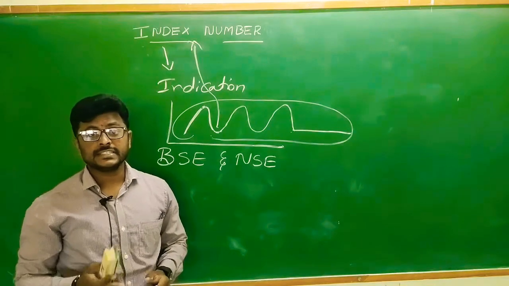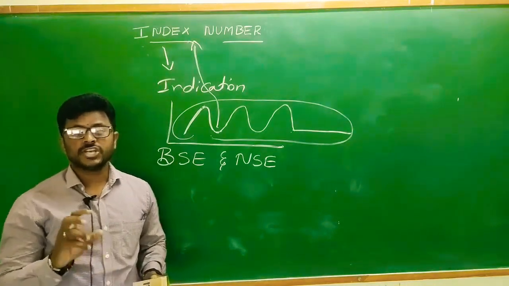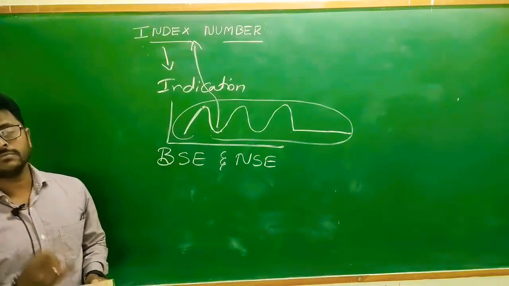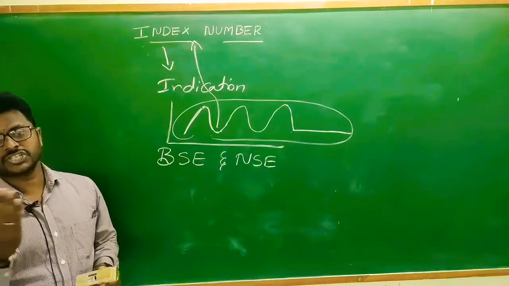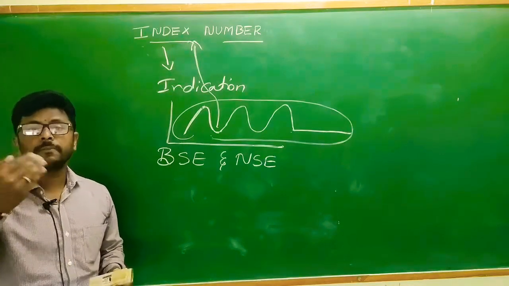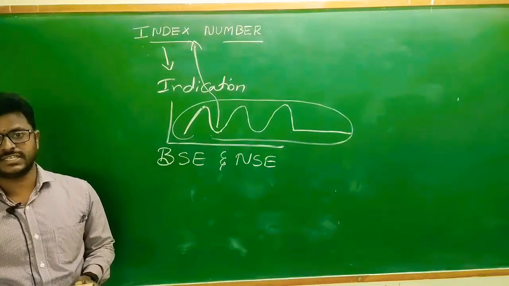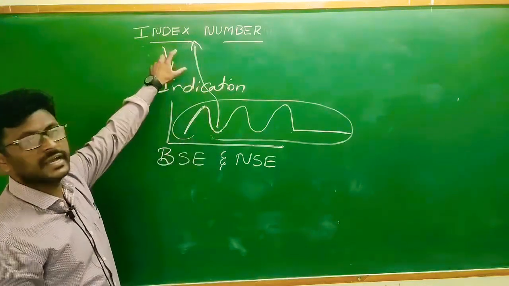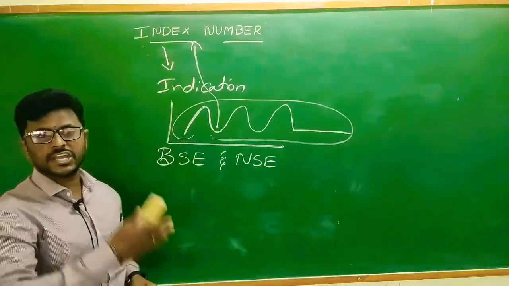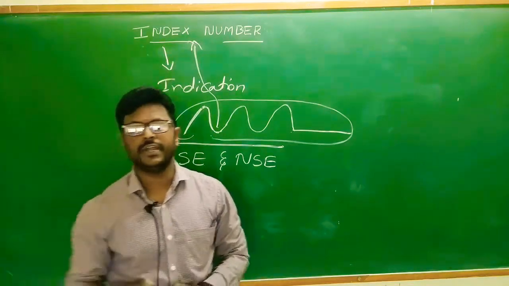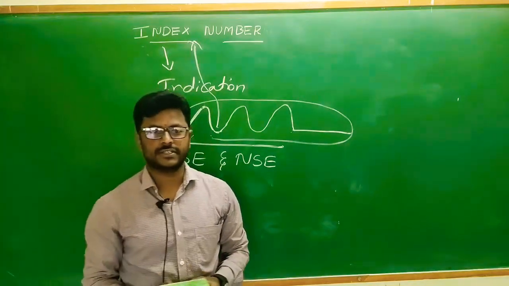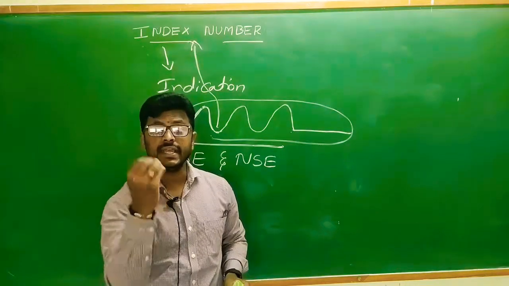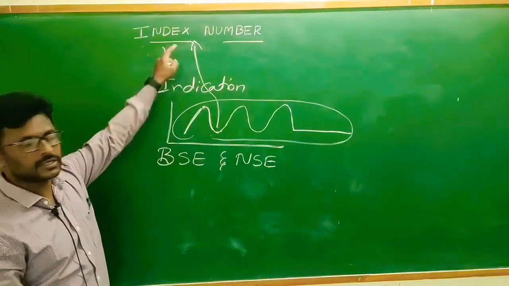Index number is a statistical device measuring the relative changes in level of phenomena such as income, profession, production, sales, product prices. It will be relative changes. That change indication is called an index number. It will be variation from one unit to another unit, one product to another product, one company to another company. That variation indication is called an index number.